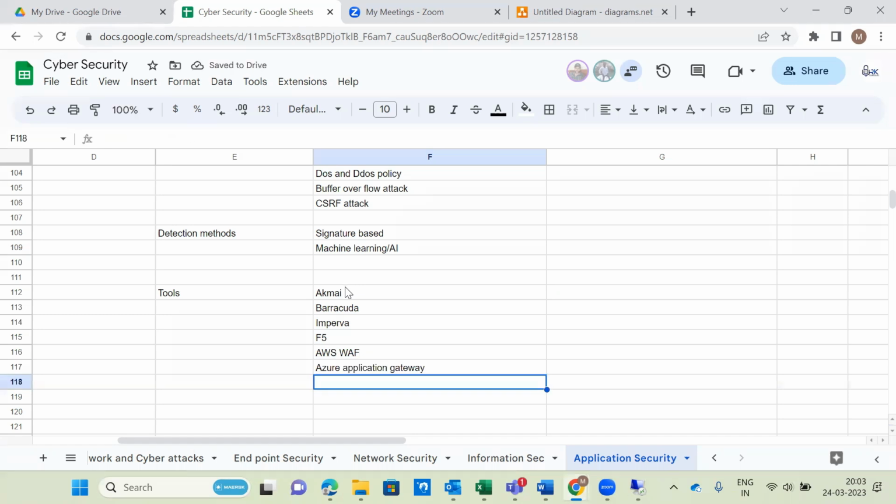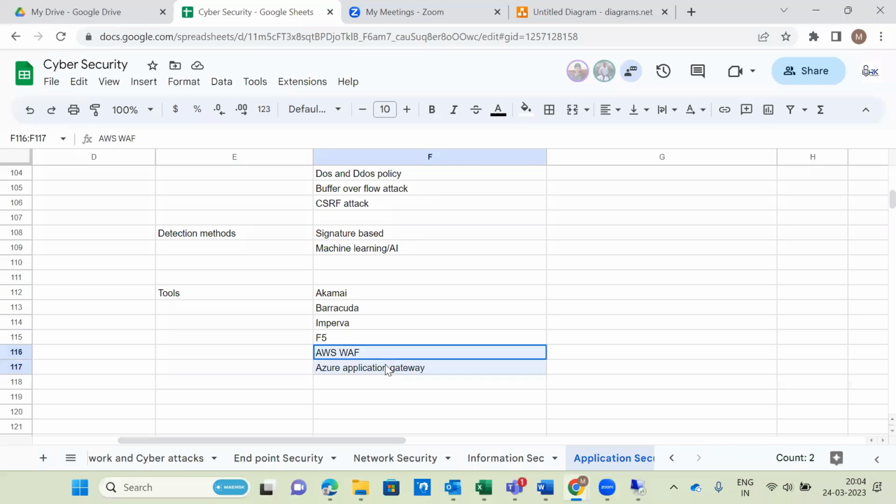So Akamai is right now number 1 in the market. And Imperva, from 2016 to 2021, was almost number 1 as well. And Barracuda also almost, F5 also. And AWS WAF and Azure Application Gateway, so they are not giving that much competition to these products.